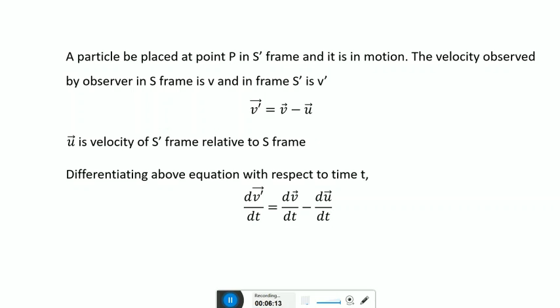Again, we know that dv dash by dt or dv by dt is the rate of change of velocity, which is equal to acceleration. So we can write dv dash by dt as a dash, dv by dt as a, and du by dt as a0. Hence we get a dash is equal to a minus a0.